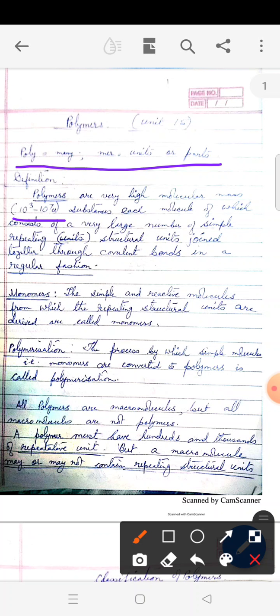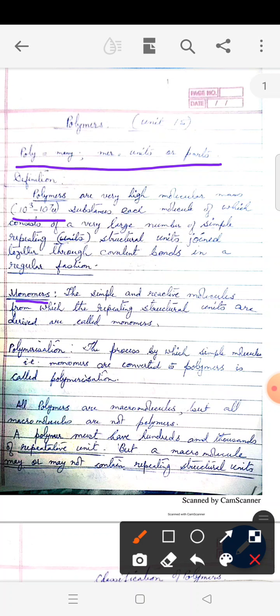So polymers are very high molecular mass substances, each molecule of which consists of a very large number of simple repeating structural units joined together through covalent bonds in a regular fashion. The substances which join together to form a long chain normally maintain a regular pattern. Now there are a few definitions which you need to know.